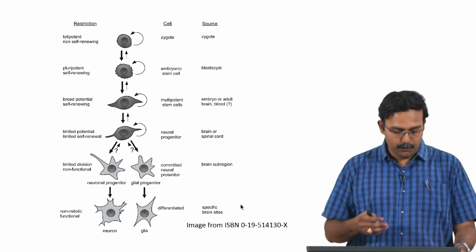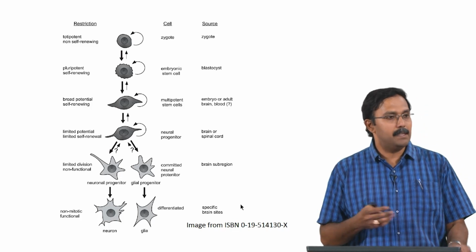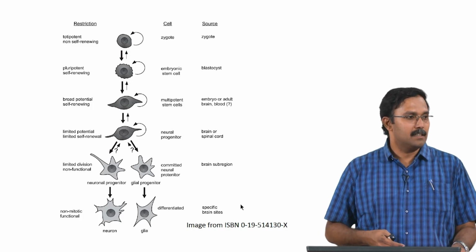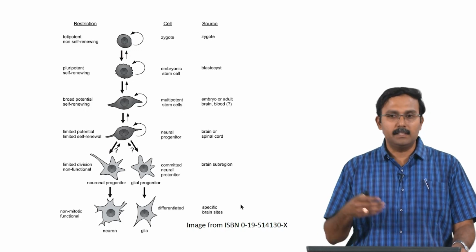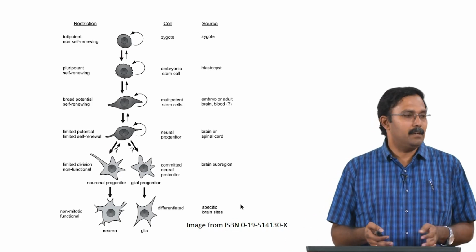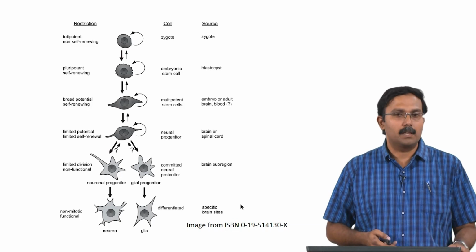So, and then finally it forms a neuron or a glia based on how the conditions are. The cells can probably die at any of these stages, but they cannot go back after it commits itself to a particular lineage. Okay, so, this would be how a general process would look like.